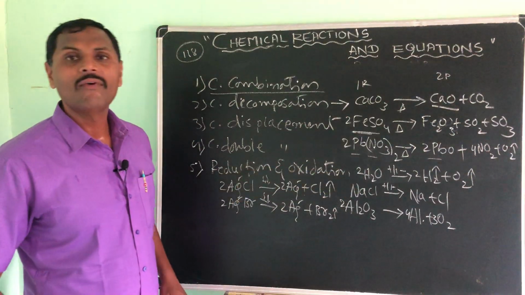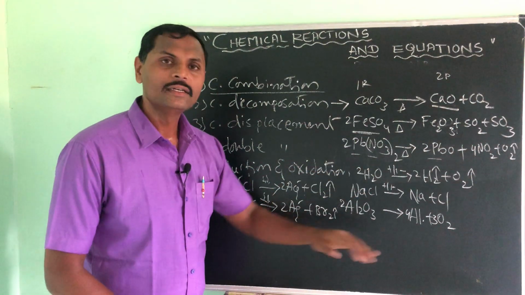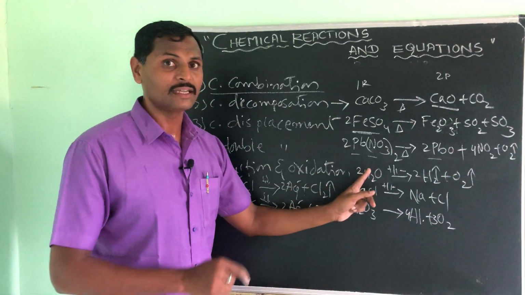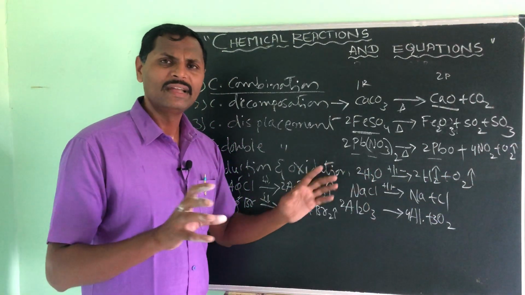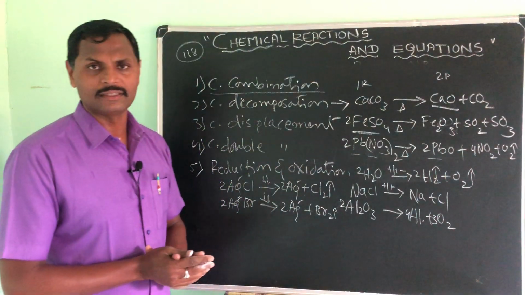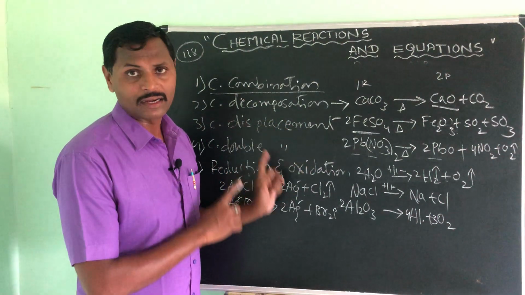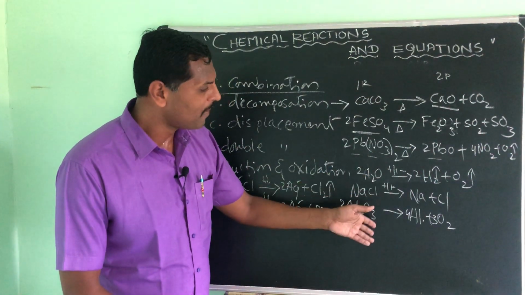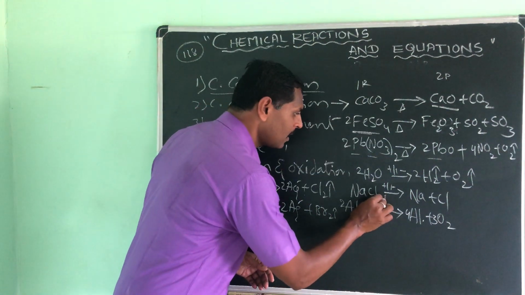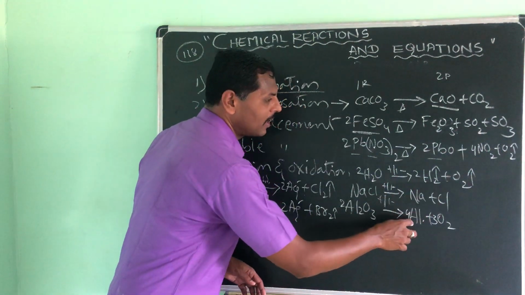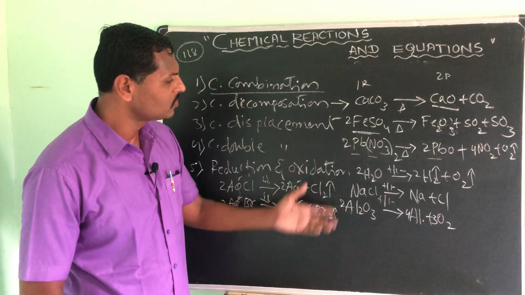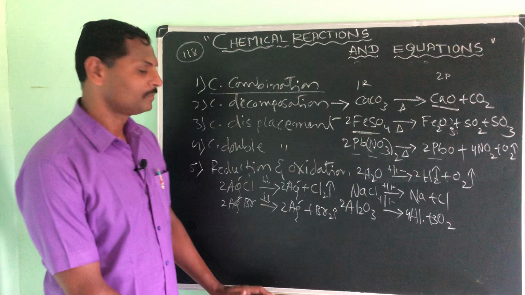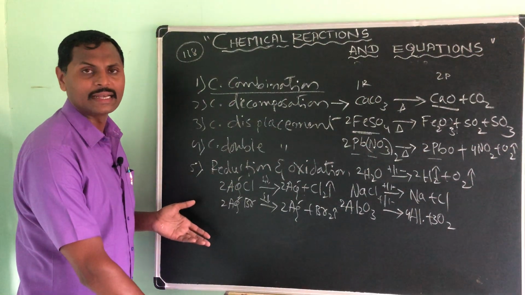Okay, and water, when you pass a current in it, you will get hydrogen and oxygen. There is a diagram on it, please see it in the book. You can see a very simple diagram is there, you can practice it, because it will take more time if I draw it here. Then NaCl and Al2O3, if you pass a current in it, you will get sodium and chlorine, aluminum and oxygen respectively. These two are once again electrolytic decomposition, and here I am giving you the photolytic decomposition.